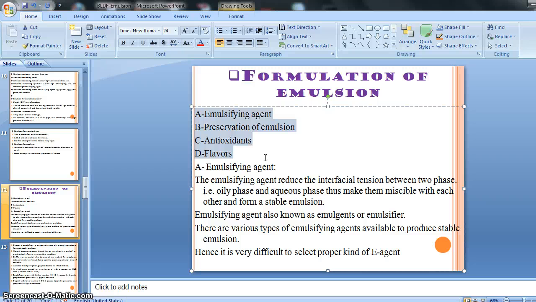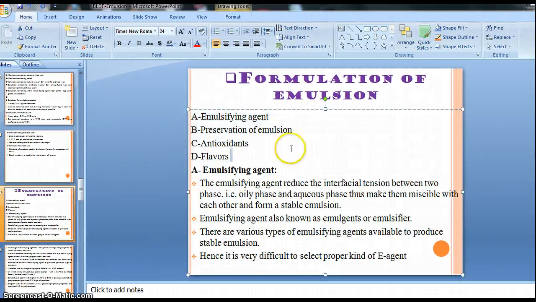So emulsifying agent, then preservative of emulsion, then antioxidant, then flavors, right? So these are our basic requirements for the formulation of emulsion, right? Emulsifying agent, then preservative of emulsion, whatever kind of preservative, right?